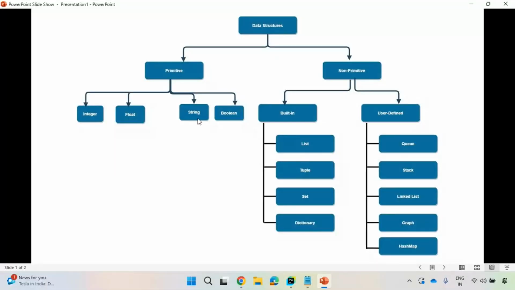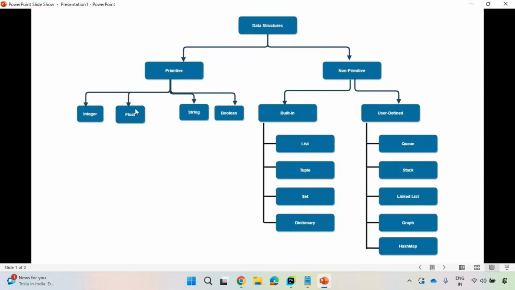So inside non-primitive, like primitive, you have built-in data types: list, tuple, set, dictionary. But you also have queue. When I teach data structures and algorithms to students, I will teach them very clearly. But for now, you don't bother about that. Queue, stack, linked list, graph, hash map. These are abstract data types. These abstract data types are also implemented by using these built-in data types.